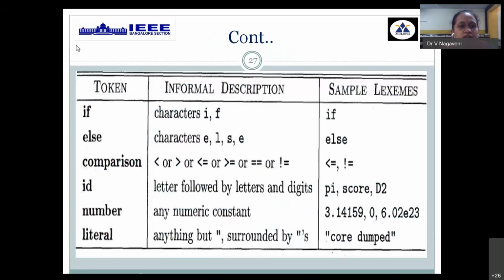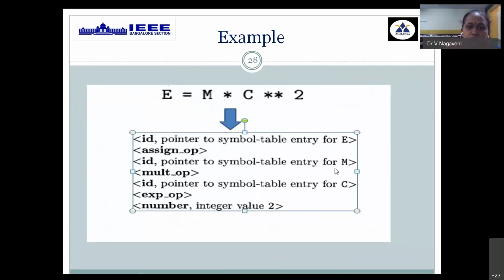This example is the formal way. These are all the list of tokens with respect to a few categories: any literals, any constants, any type of identifiers, any relational operators, or any group of characters like IF. If you have the characters I followed by F, and that group of characters IF is matched with the keyword, then it is considered as one lexeme. Then the group of characters ELSE is considered as one lexeme. Then less than followed by equal to is considered as one lexeme. Similarly, other types. Now we take E = MC^2 as one example.